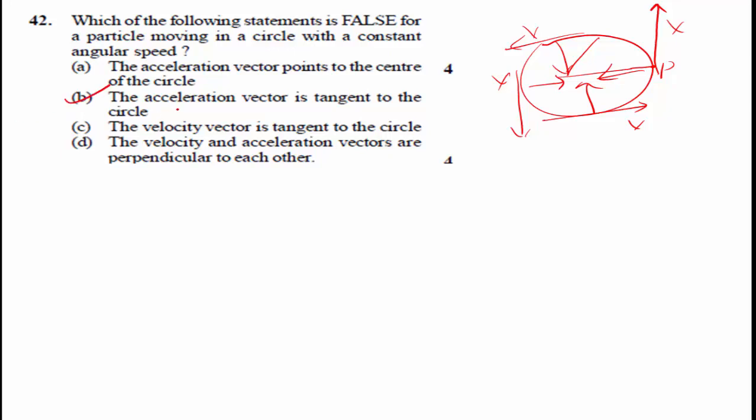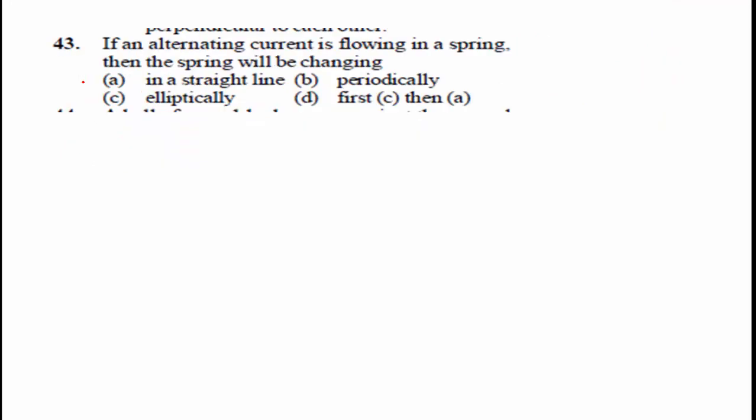Option B, the acceleration vector is tangent to the circle. Or option A is the acceleration vector points to the center of the circle. This is right. And the velocity vector is tangent, right. The velocity vector and acceleration are perpendicular, right. And this statement is false, so option B is the right answer. For a body moving in the circular path, the acceleration is always directed towards its center, and velocity vector is tangent to the circle, and velocity and acceleration are perpendicular to each other. The false statement in this question is B. Option B is the right answer.